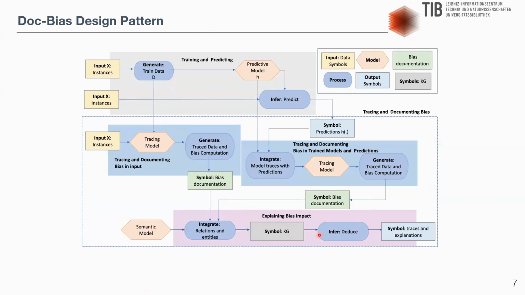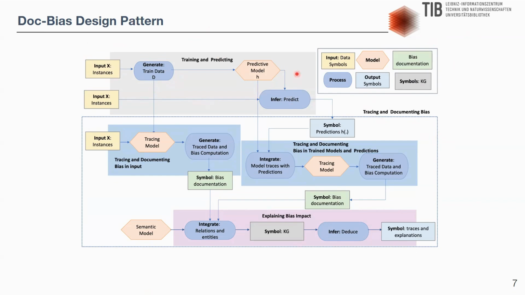This figure depicts a design pattern that models a DOG bias hybrid AI system. This design pattern comprises input in the form of data or symbols, models and processes, output in the form of symbols, symbols documenting bias, and symbols representing factual statements of a knowledge graph. This hybrid AI system is defined by four basic design patterns.